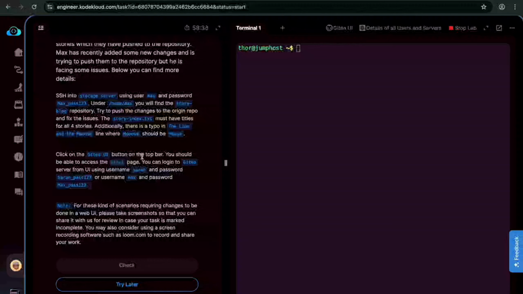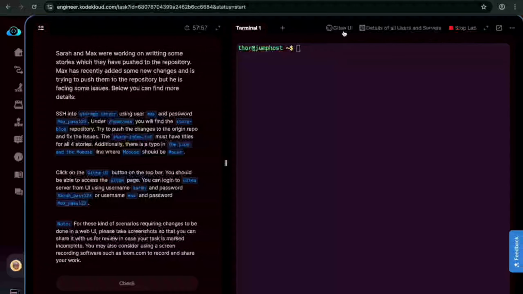Click on the Gitea UI button on the top bar. You should be able to access the Gitea page. You can log into the Gitea server from the UI using username sarah and password Sarah_pass123, or username max and password Max_pass123. Note, for these kinds of scenarios requiring changes to be done in the web UI, please take screenshots so that you can share them with us for review in case your task is marked incomplete. You may also consider using a screen recording software such as loom.com to record and share your work.